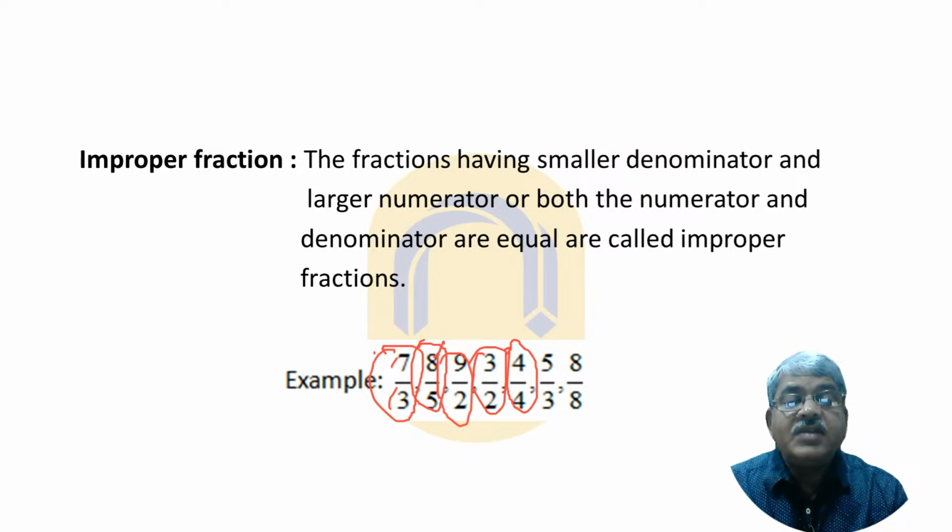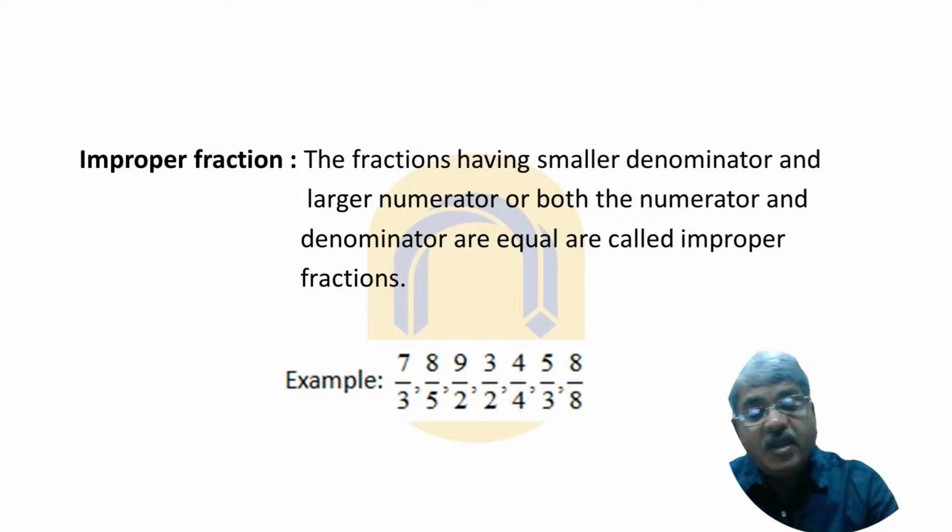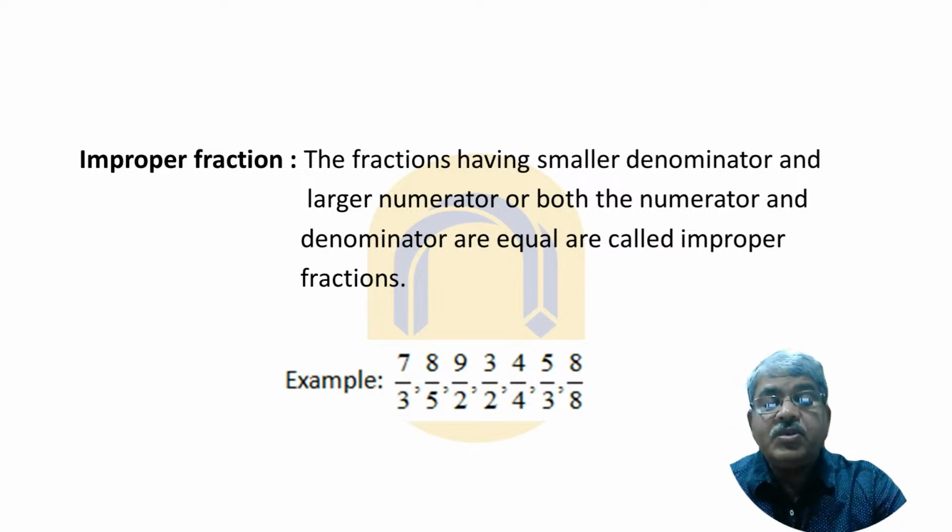Now here you see 5/3. Here the numerator is greater, the denominator is smaller. Here 8/8, both numerator and denominator are equal. So you should think that when the numerator is greater than the denominator, or both numerator and denominator are equal, then it is an improper fraction.